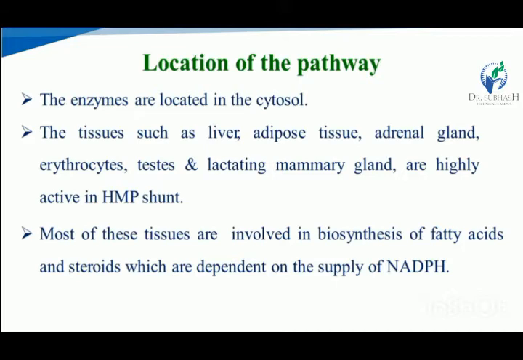In the HMP shunt, there is biosynthesis of NADPH and the pentoses. The NADPH formed in the HMP shunt is mostly utilized in the biosynthesis of fatty acids and steroids in these tissues.